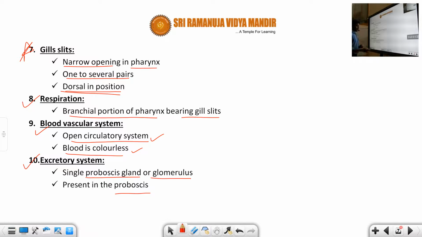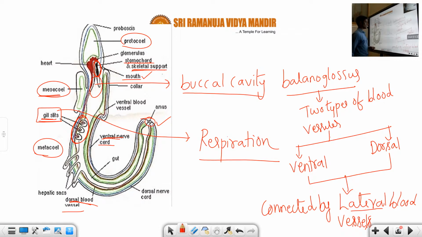So where do you observe the proboscis gland or glomerulus in the diagram? Let us see with the diagram. I will show you. In this you can see the terminal part, students, this one is the proboscis part. I'll change the color and show you. You can see this red colored part, students. What does this represent? You can see this is above the heart.